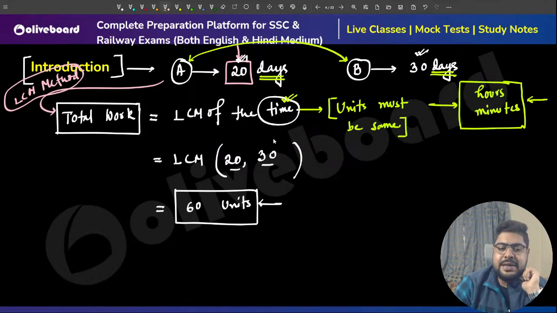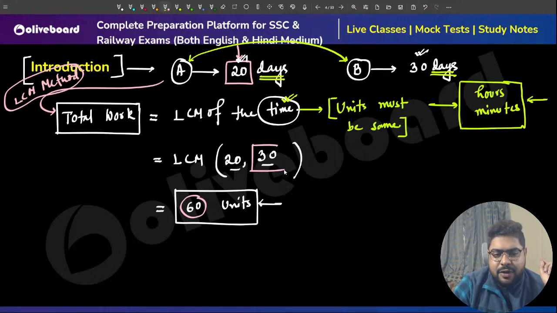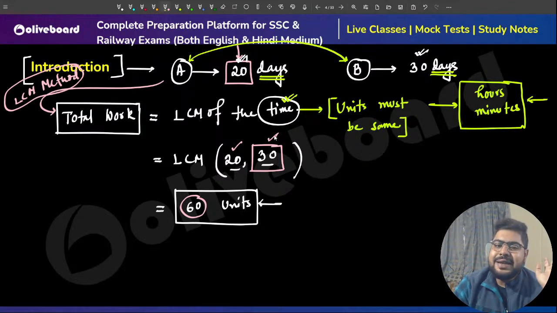Now you might say, sir, how did you get this LCM so quickly? It's very, very simple. I'm giving you a short trick, which I've already discussed in my paid batches as well. Out of these two numbers, 20 and 30, which one is bigger? 30 is bigger. Now ask yourself one very simple question: is this 30 divisible by 20? The answer is no.